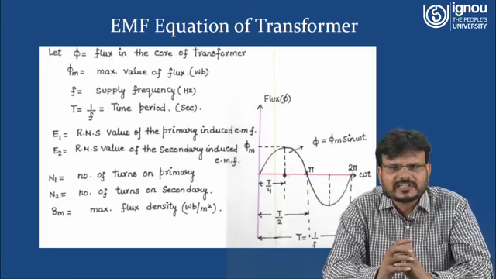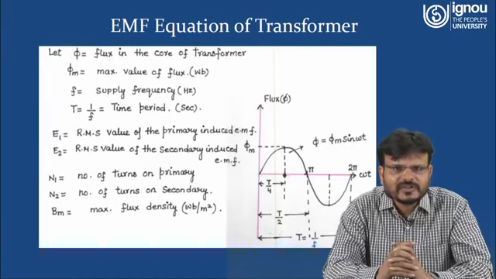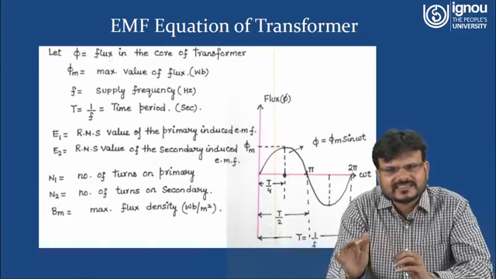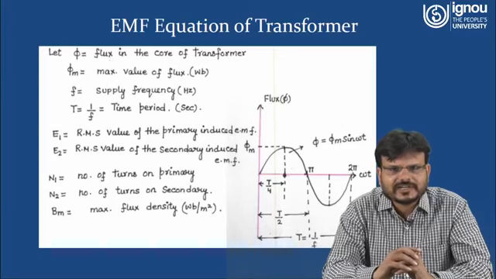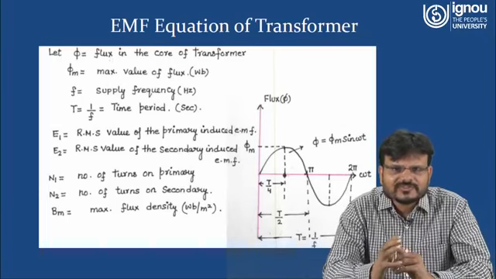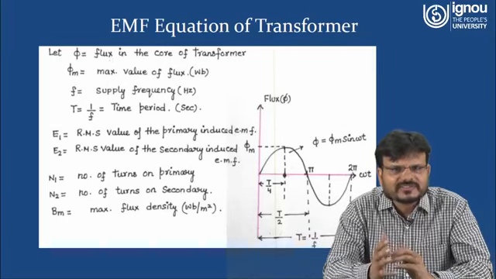Here you can see in this sinusoidal waveform, on the y-axis is denoted flux, and on the x-axis is denoted time. Here you can see phi is equal to phi m sin omega t. So at t equal to T by 4, phi is equal to phi m, because sin of 90 degrees is 1, that means you will get the maximum flux.